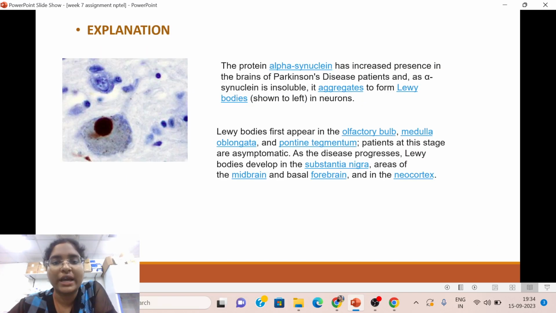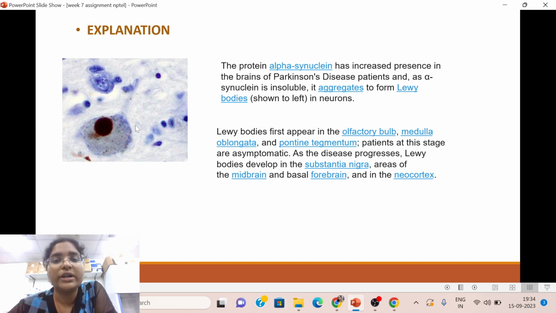Right, so why does it start to die off? Because of the Lewy body formation, right? So the protein alpha synuclein has increased presence in the brains of Parkinson's disease patients, and as alpha synuclein is insoluble, it aggregates to form Lewy bodies in neurons. As you can see here, the brown circle is a Lewy body formed due to the aggregation of a protein called alpha synuclein and is the major cause of Parkinson's disease.